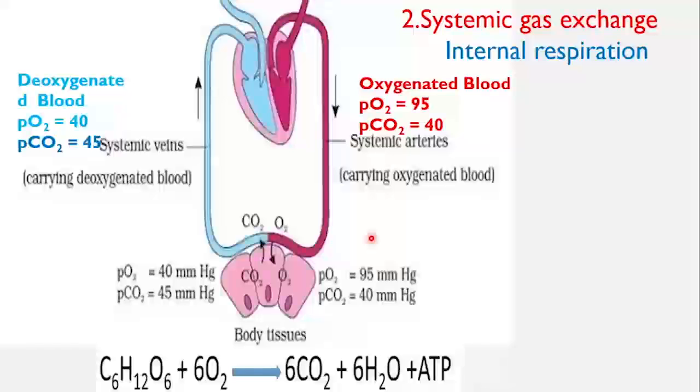Coming to the second site of gaseous exchange, that is tissues. The gaseous exchange in the tissues is termed as systemic gas exchange or internal respiration. Here, from the left chambers of the heart, the oxygenated blood is carried to the tissues. Now this oxygenated blood is with PO2 95 mmHg and PCO2 40 mmHg. In the tissues, the partial pressure of oxygen is less as oxygen is utilized for cellular respiration.